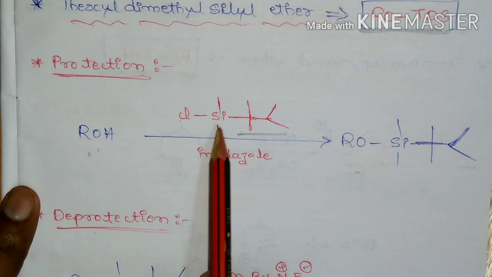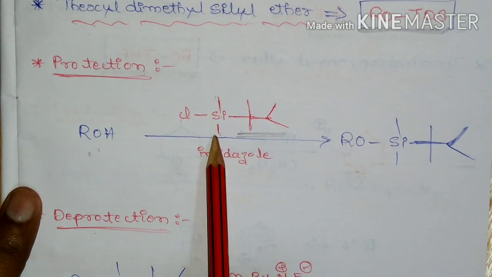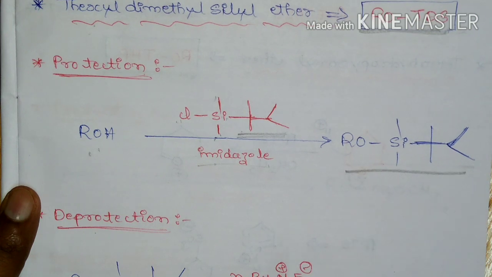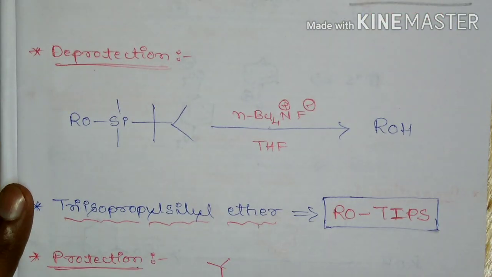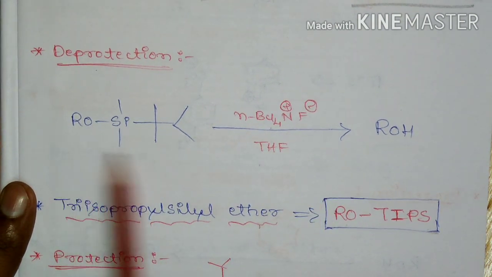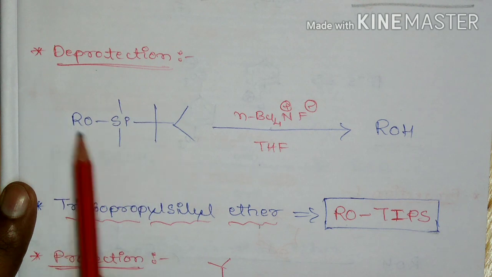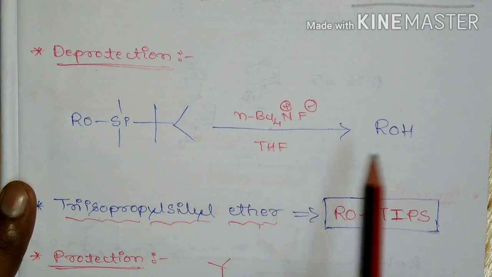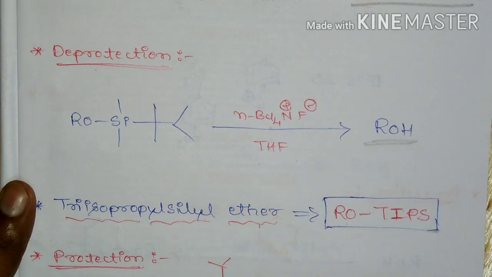Alcohol upon treatment with texyl dimethyl silyl chloride in the presence of imidazole will lead to the formation of texyl dimethyl silyl ether. Deprotection is as follows. Texyl dimethyl silyl ether upon treatment with tetrabutyl ammonium fluoride in THF leads to the formation of free alcohol.